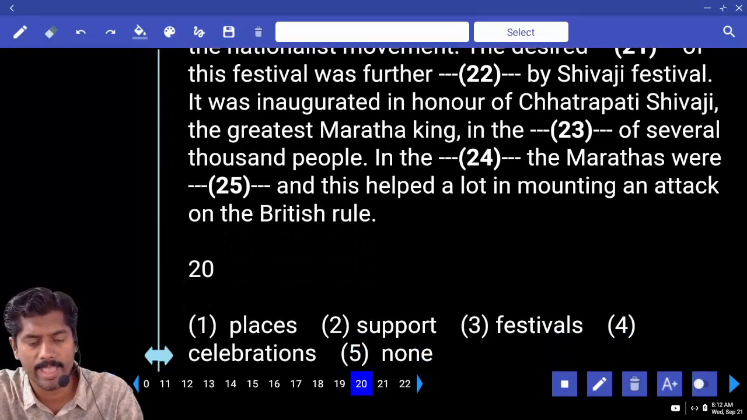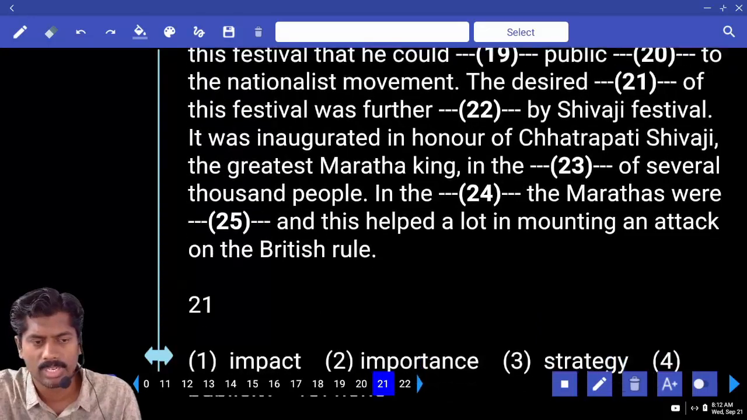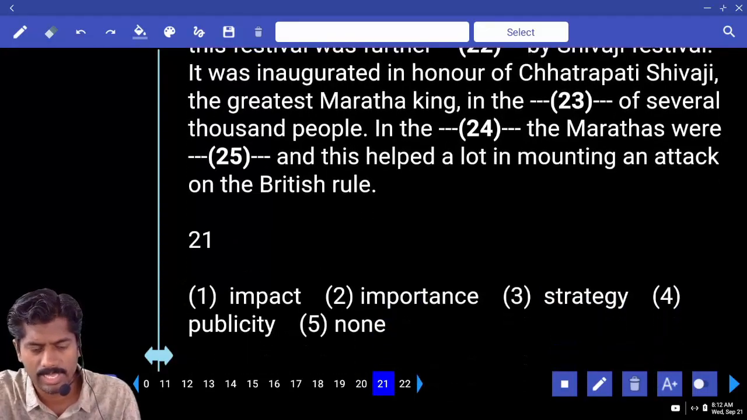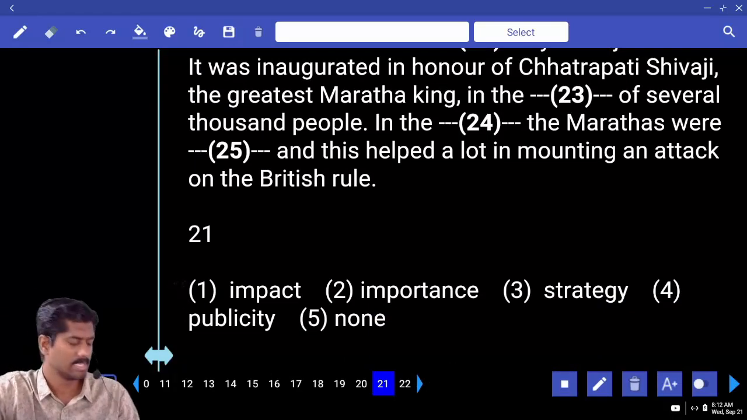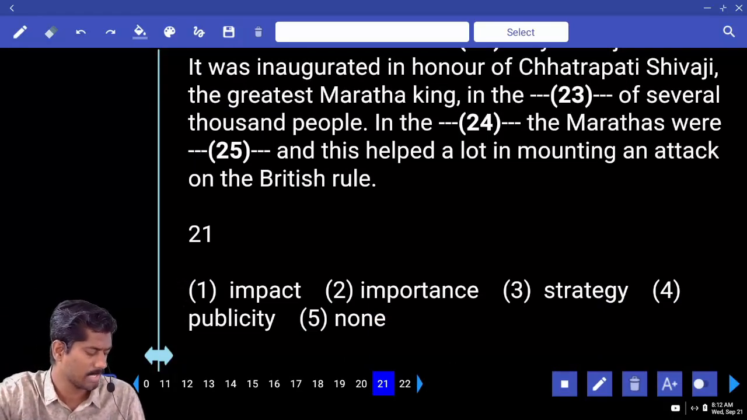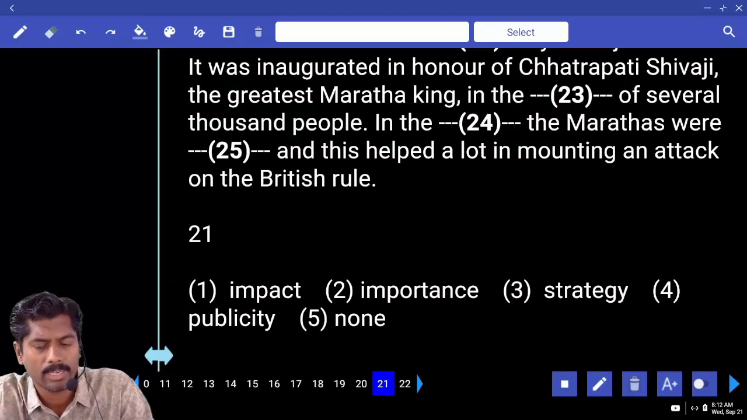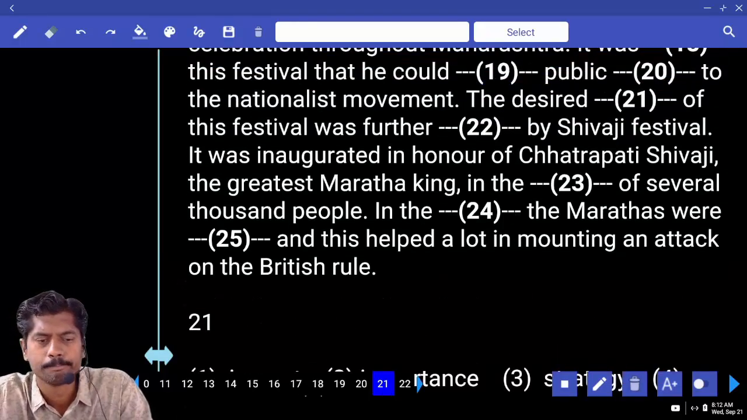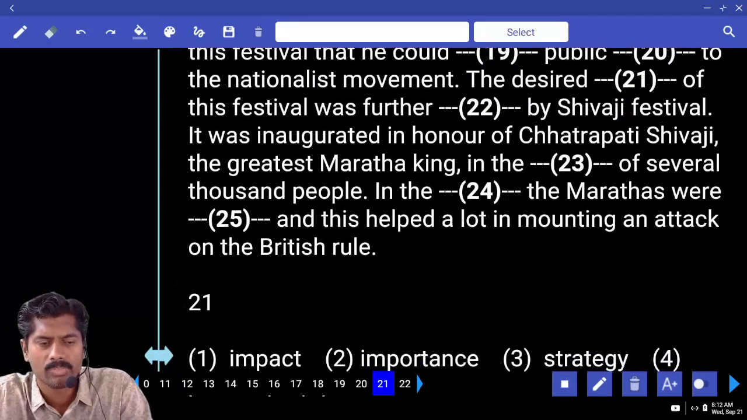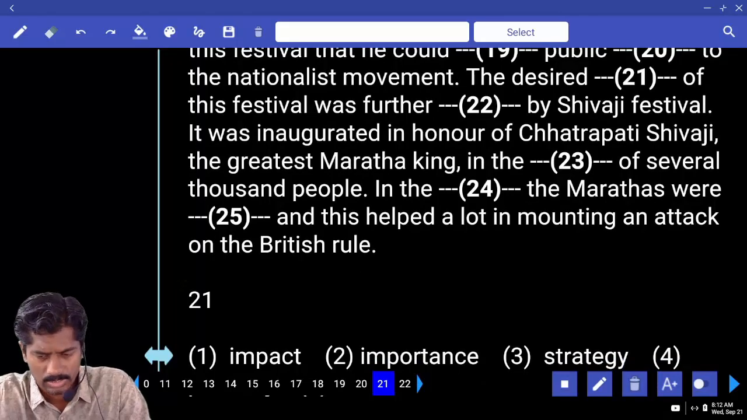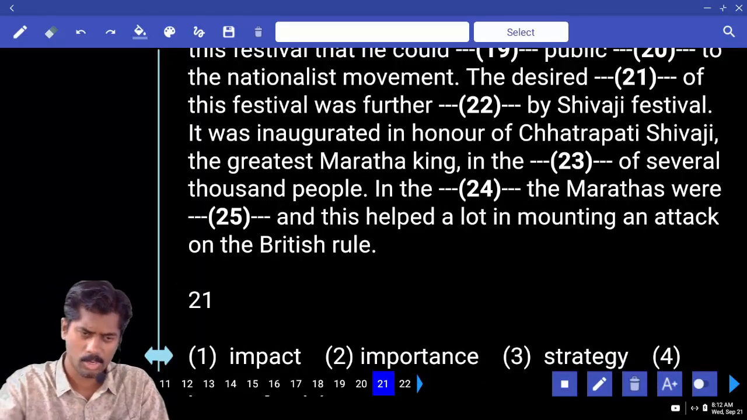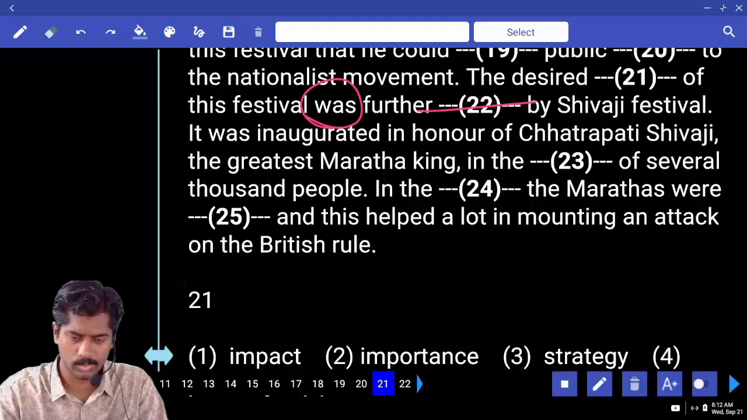The desired dash of this festival was desired impact, importance, strategy, publicity. Desired means intended, expected here. Impact, importance, strategy, publicity. What should come here? Impact of this festival, importance of this festival. When you are not sure, keep it on hold. Let's go with the next one.